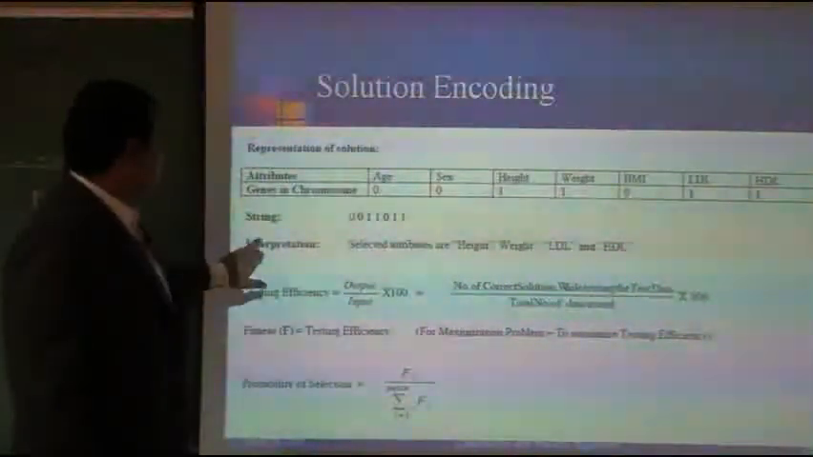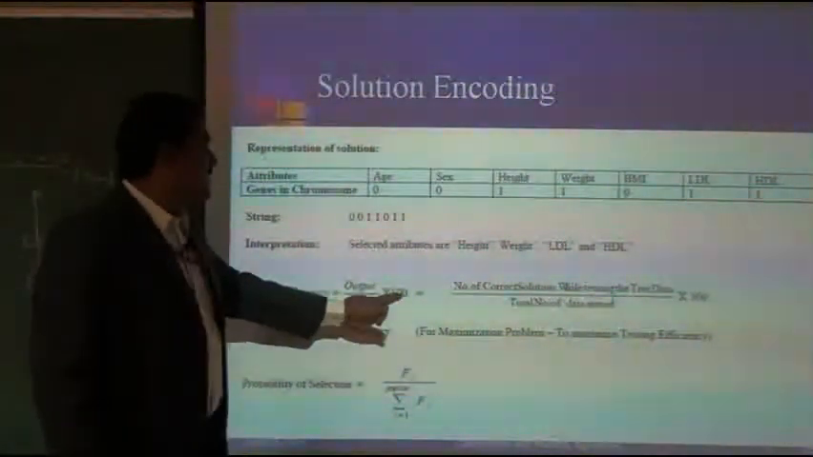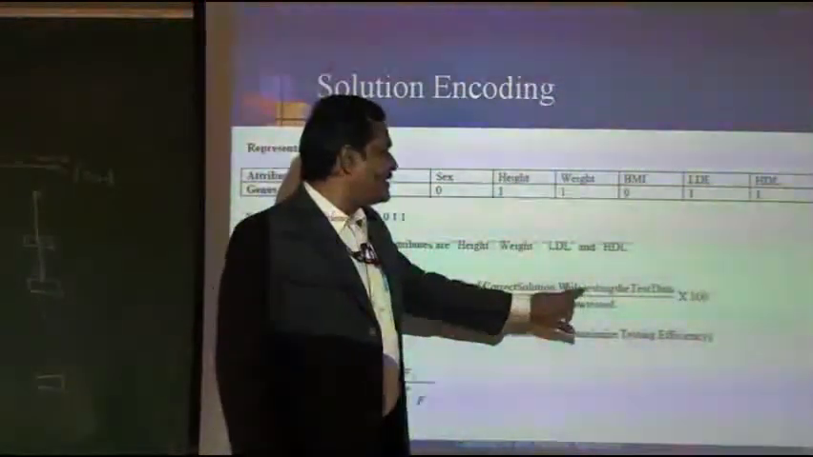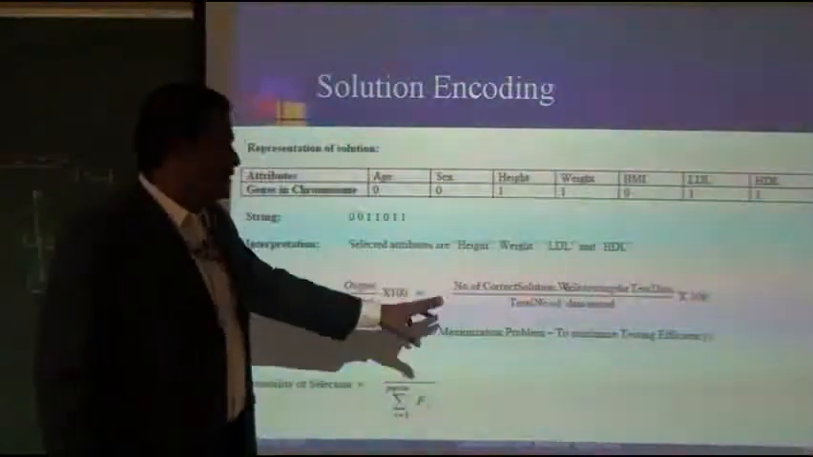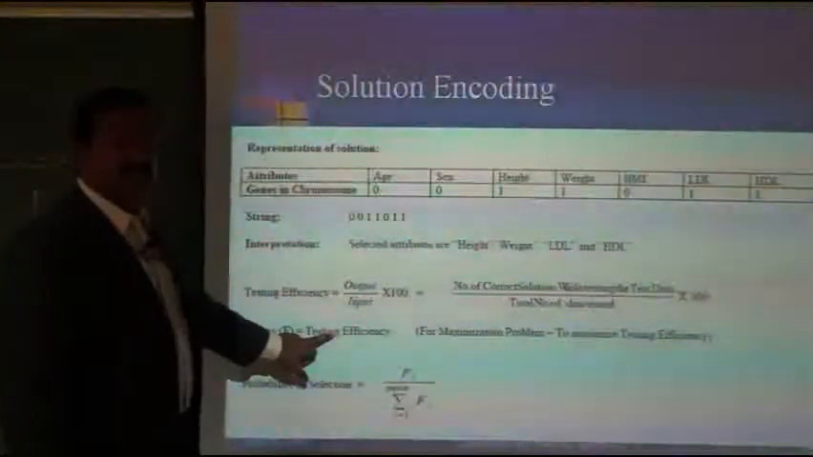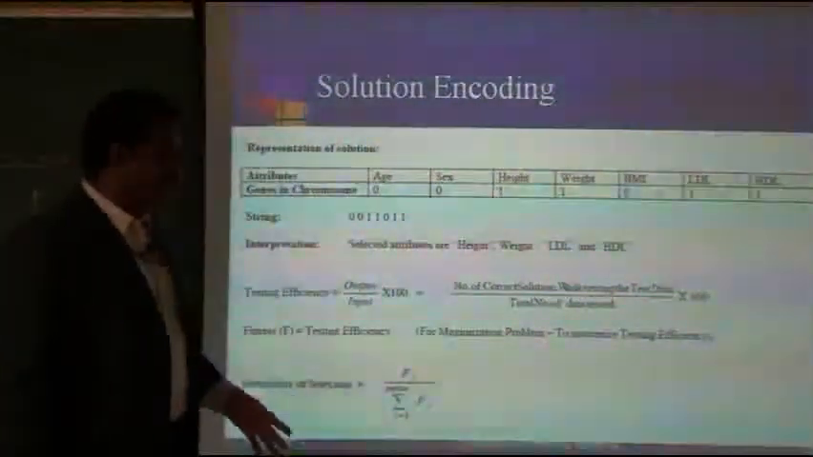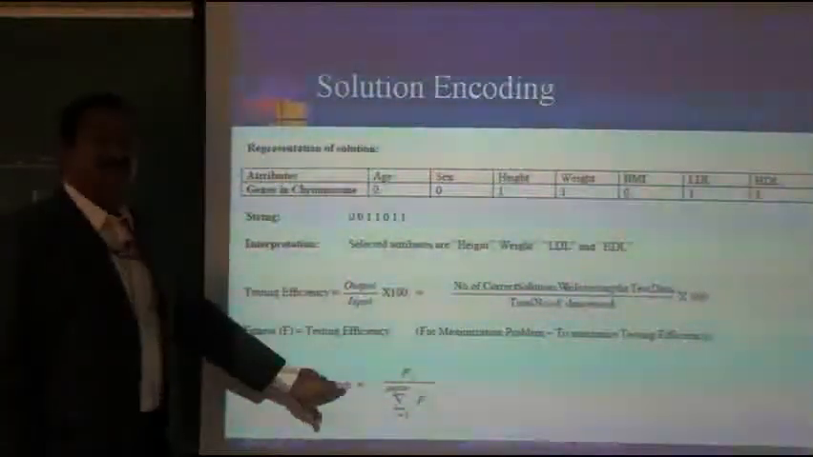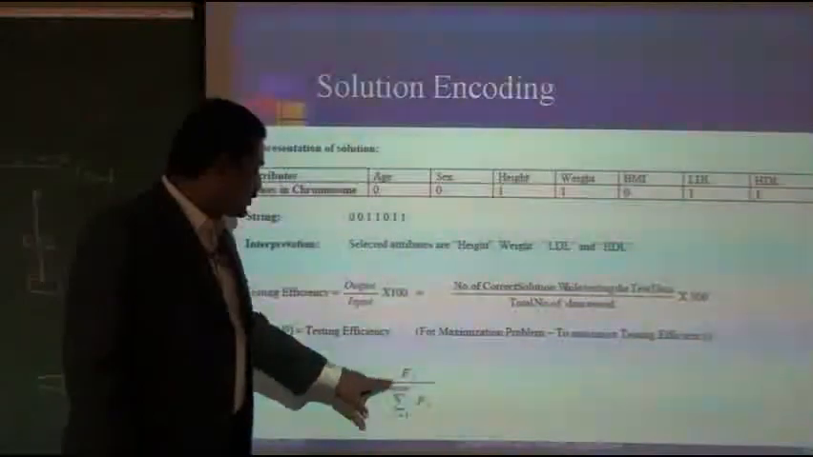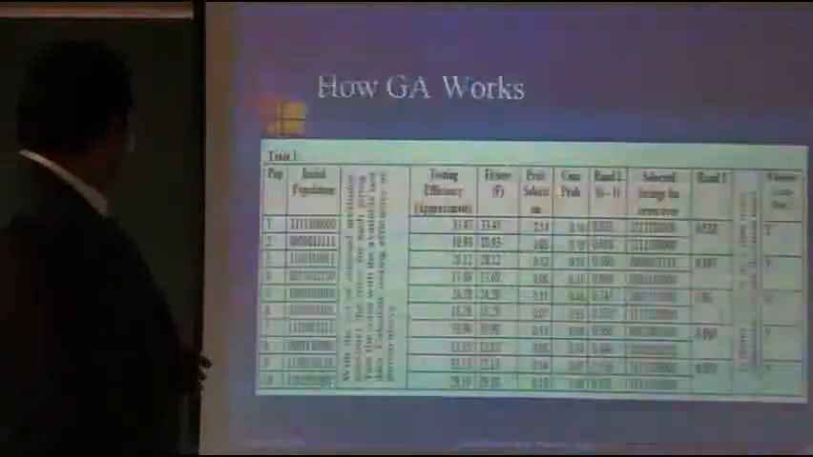Then testing efficiency. The testing efficiency parameter is output divided by input times 100. That means the number of correct solutions while testing the test data, divided by the total number of data tested, times 100, in our classification problem. Then the fitness function is F equal to testing efficiency, since for this maximization problem we want to maximize the testing efficiency, that is, the classification accuracy. Then for probability of selection we use the formula Fi divided by the sum of Fi, with i varying from 1 to population size. This is the formula we will use for probability of selection.